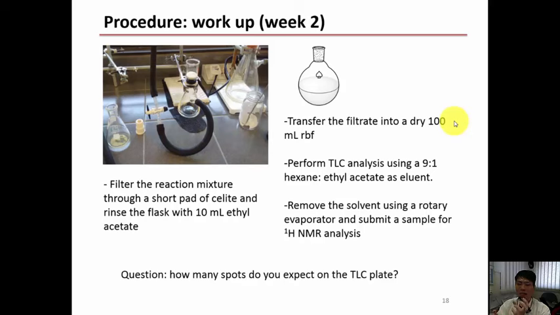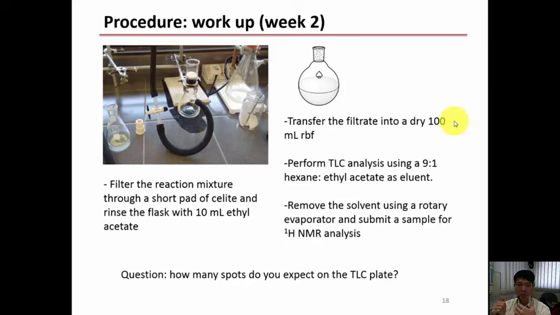We have this glassware that's hollow in the middle. We need to use cotton wool to plug the end first, make sure there's no solid flowing through, and then we add the Celite, to have a layer, a bed of Celite. And then we need to rinse it with some 10 ml ethyl acetate first to wet it. Then we put the suspension through and filter it.